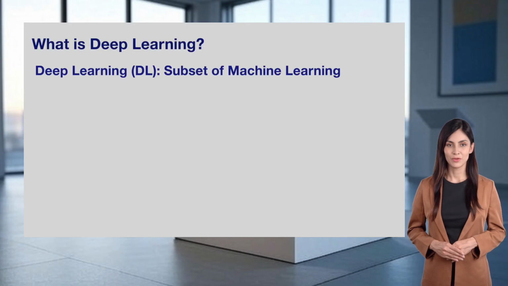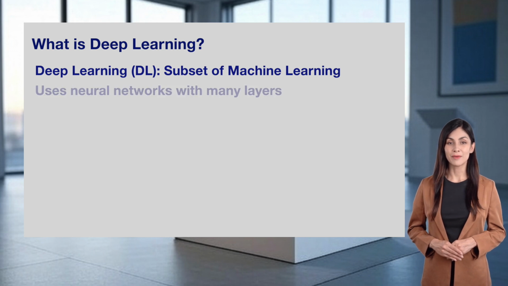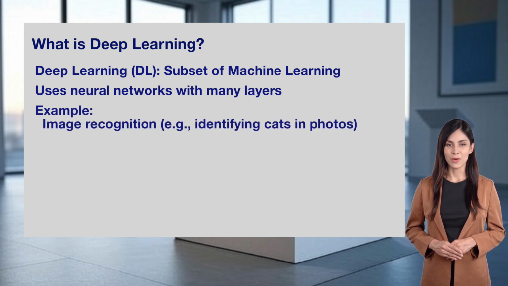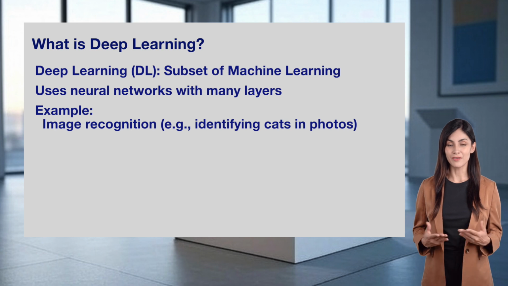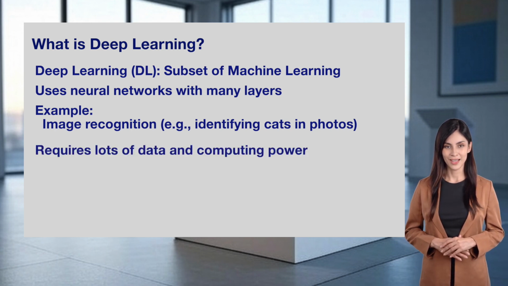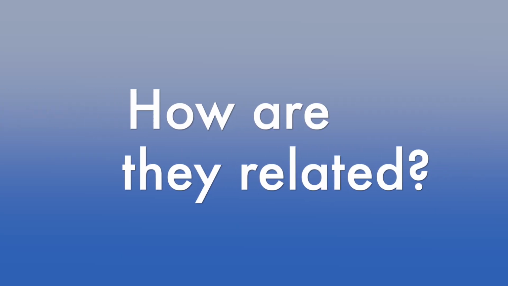Next, we have deep learning, or DL, which is a subset of machine learning. Deep learning uses neural networks, structures inspired by the human brain, with many layers to process data. For example, deep learning powers image recognition, like identifying cats in photos. It's incredibly powerful but requires lots of data and computing power to work well. Deep learning is behind many advanced AI applications today, taking machine learning to the next level.